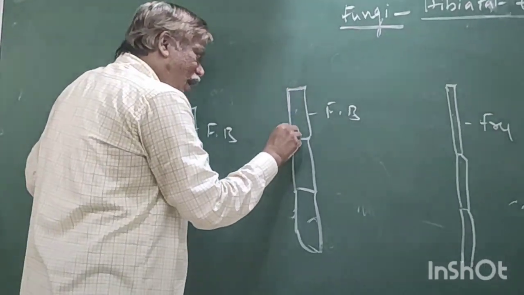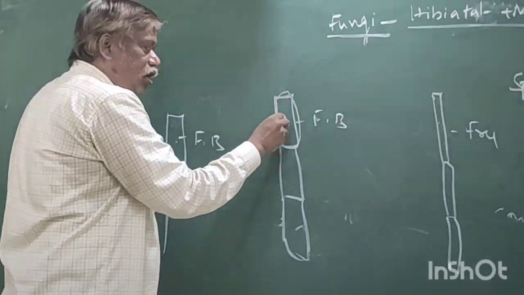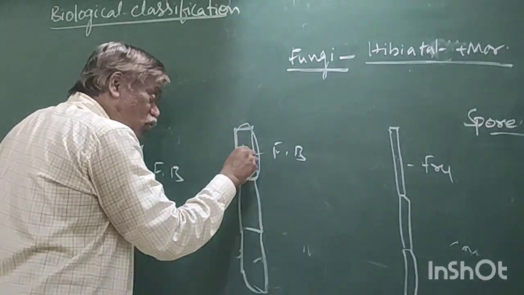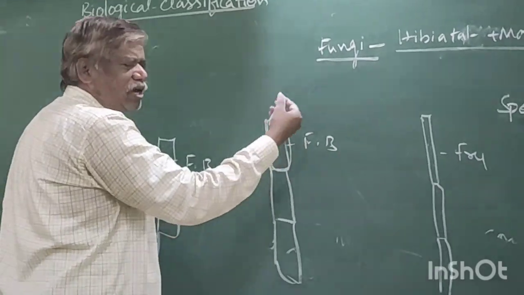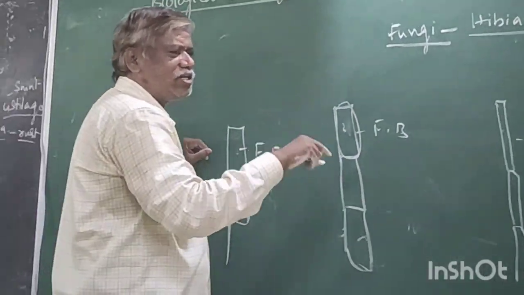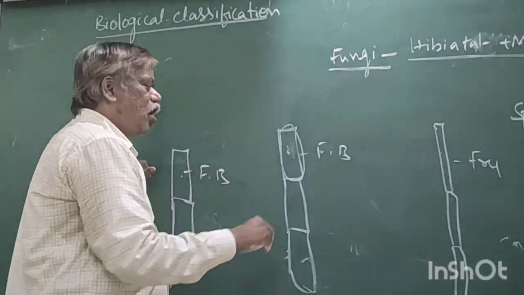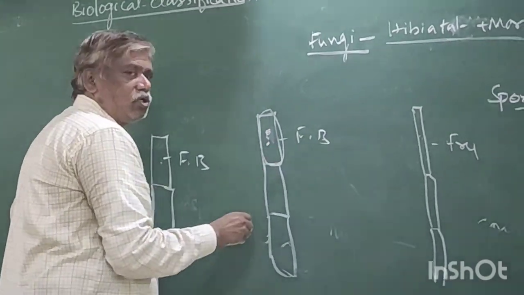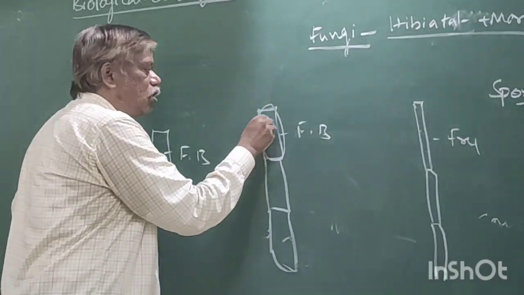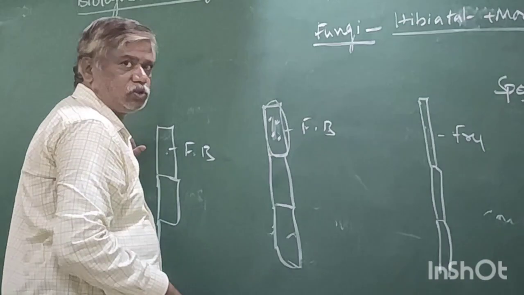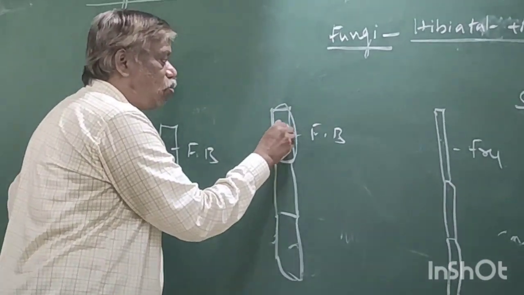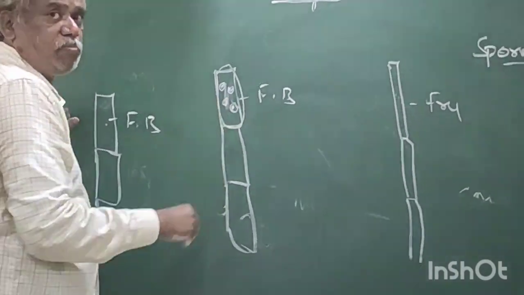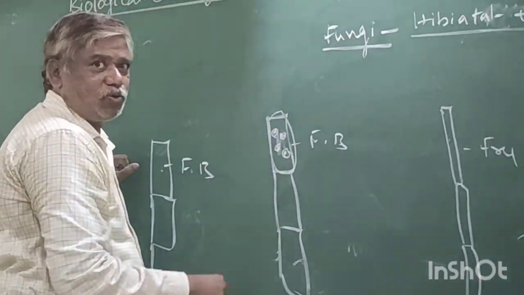Now the hypha is as it is. The nucleus undergoes division, meiosis or mitosis, whatever it may be, depending on whether it is sexual or asexual. Now, binucleated becomes tetranucleated, four. Now, each nucleus synthesizes a cell wall and cell membrane, and becomes four.